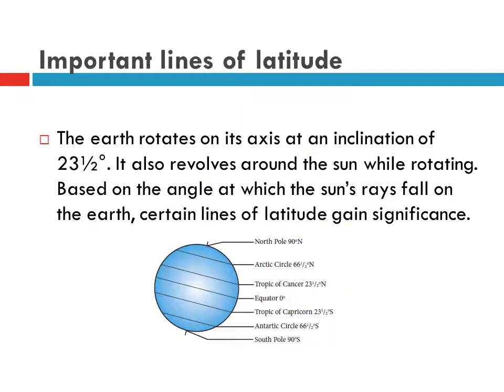Important lines of latitude. The Earth rotates on its axis at an inclination of 23 1/2 degrees. It revolves around the Sun while rotating. Based on the angle at which the sun rays fall on the Earth, certain lines of latitude gain significance. North Pole 90 degrees north, Arctic Circle 66 1/2 degrees north, Tropic of Cancer 23 1/2 degrees north, Equator 0 degree, Tropic of Capricorn 23 1/2 degrees south, Antarctic Circle 66 1/2 degrees south, South Pole 90 degrees south.